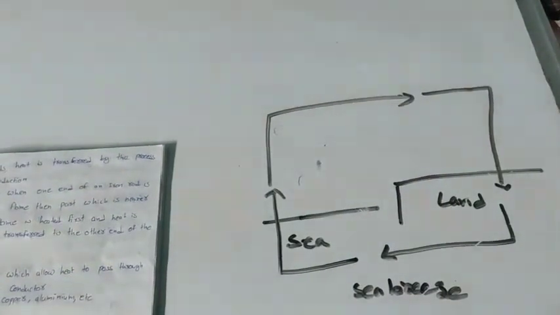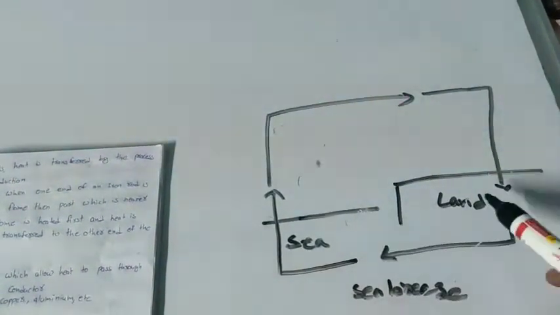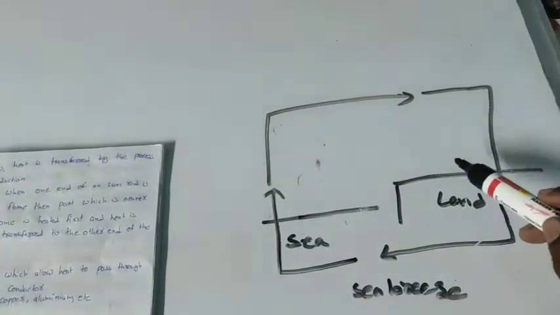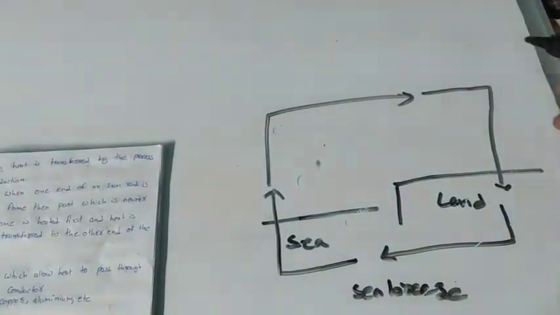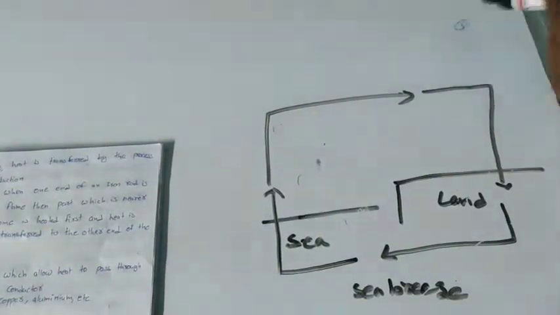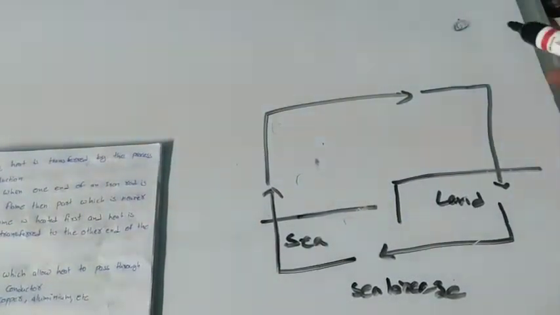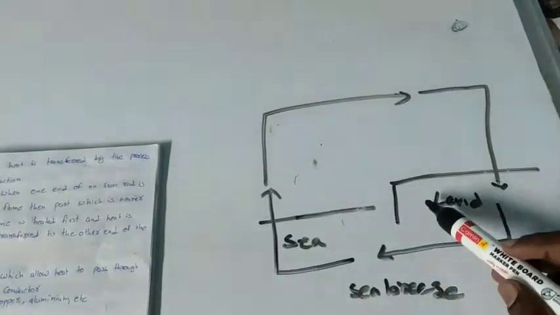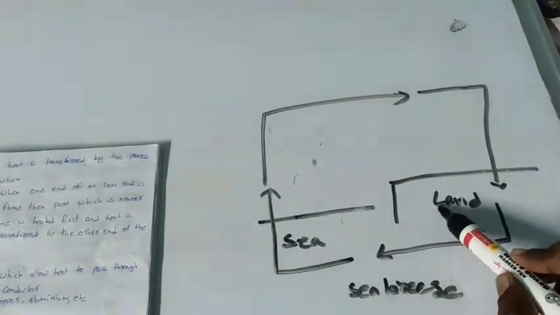Once again I am explaining. Here this is sea and this is land. During daytime the sun shines equally, so the water gets an equal amount of sunshine and the land also gets the same.